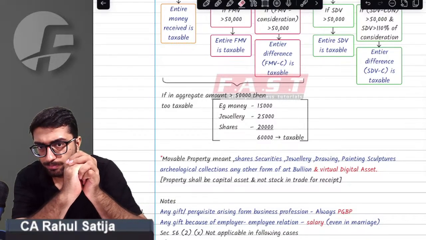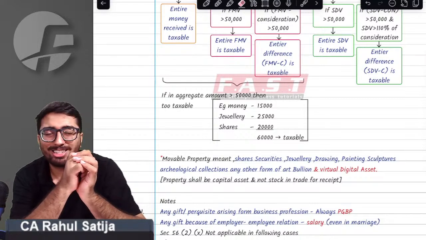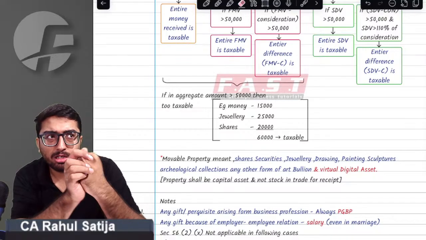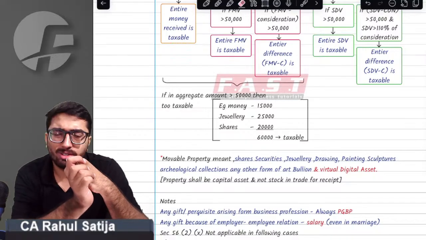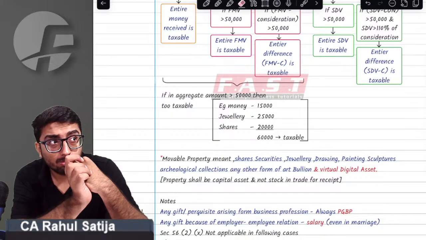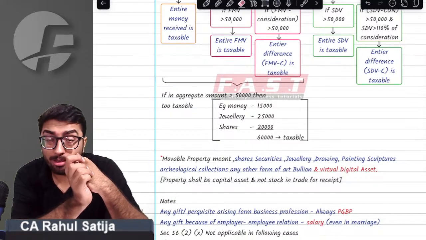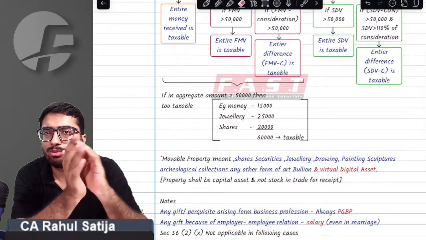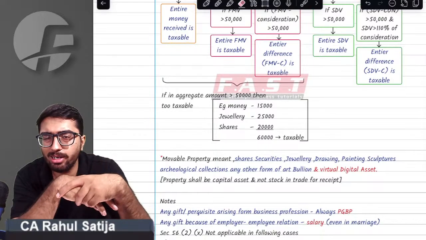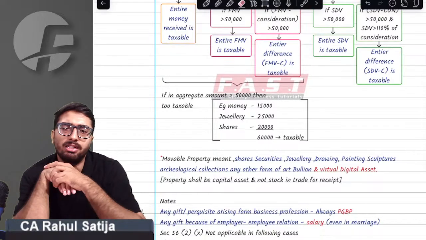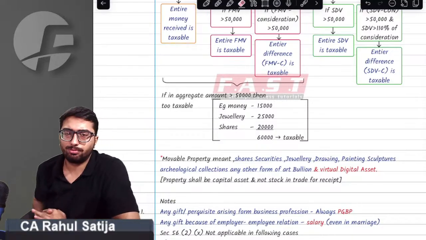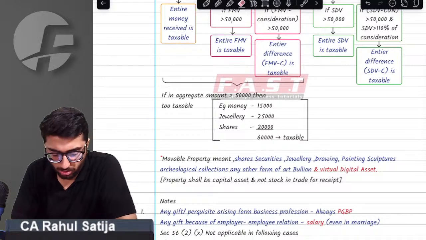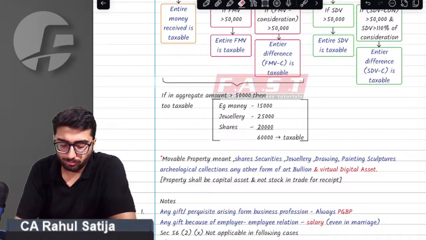So if I'm receiving a car for free, it is not taxable. If I'm receiving, for example, a mobile phone, it is not taxable. If I'm receiving a watch, it is not taxable. If I'm receiving a bike, it is not taxable. Only these 10 assets are covered which are taxable, otherwise no taxability will come. Did you get this point or not? Yes, sir, we got this point.